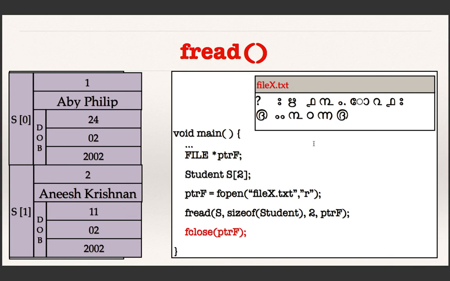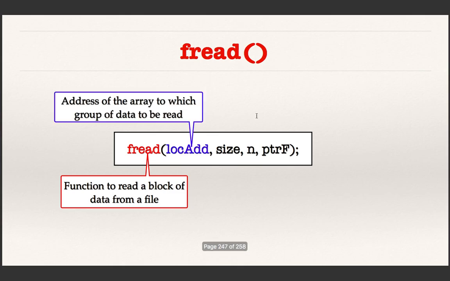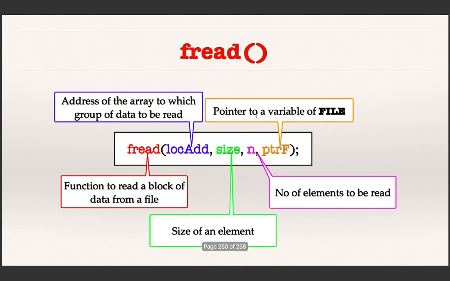This content cannot be viewed by using a normal file processing application, but you have to have a C program specifically coded to read the content of that file. Okay, so this is the syntax that we have seen: the name of the function, the address of the array, the size of each element in the array, the number of elements to be read, and the file pointer.